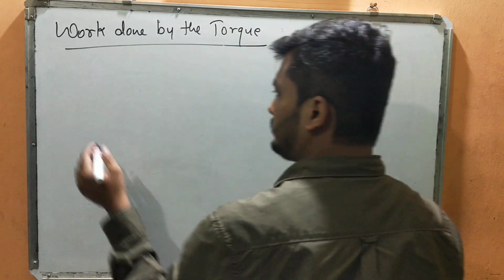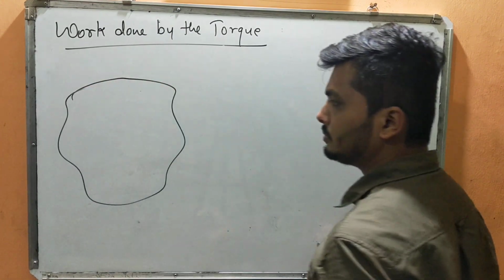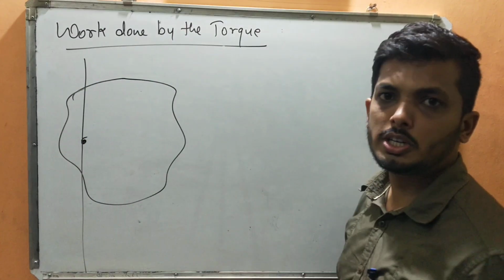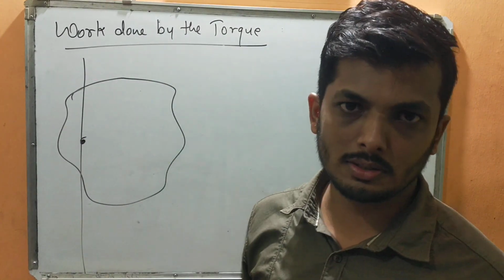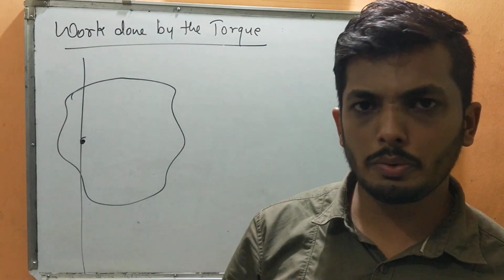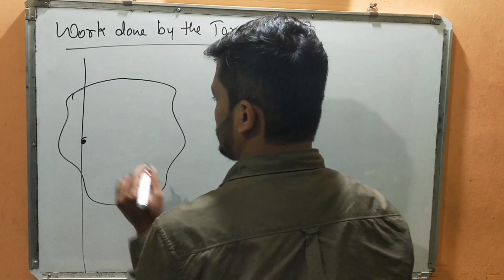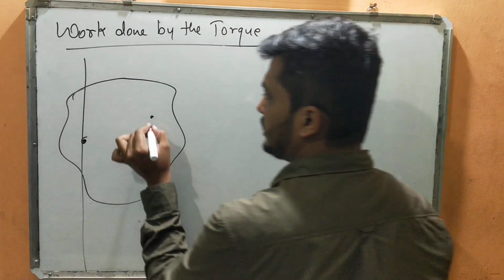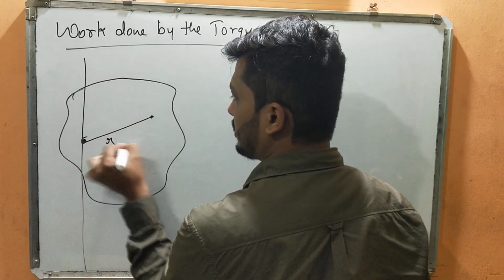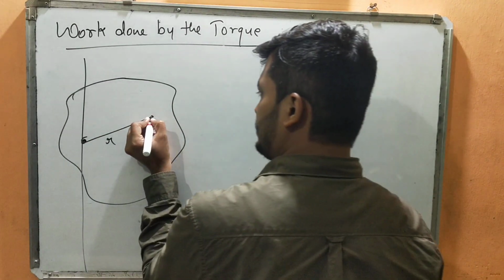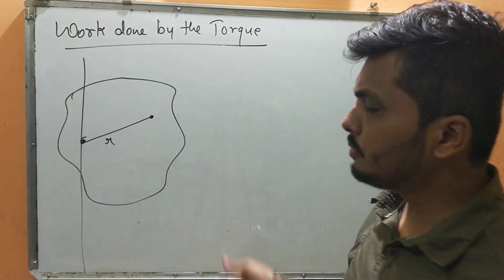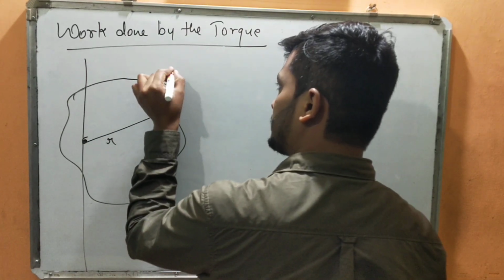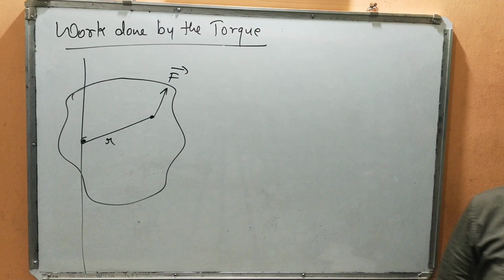Now suppose there is again a random body, and suppose this is one fixed axis. Since it is a rotational motion, it is always convenient to consider one fixed axis. Even if there is no fixed axis, I told you it will undergo rotational motion. Now I'll take this point M, let this distance be r. I'm considering one small particle, a small point M, just like what I did in kinetic energy. Let me apply a force F in this direction.